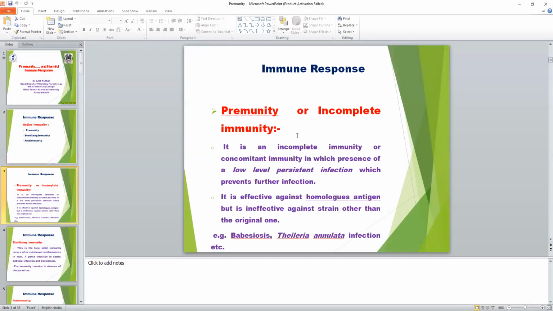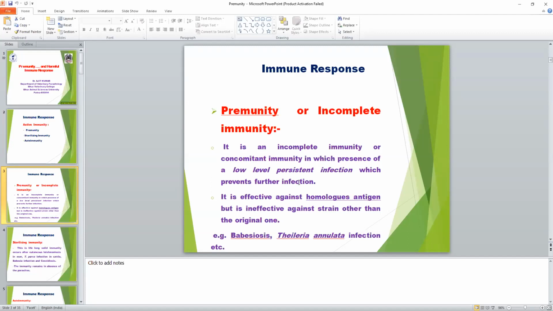Pre-immunity is also known as incomplete immunity or partial immunity. It means no full immunity, no complete immunity occurs inside the host. It is an incomplete or premunition immunity in the presence of a low level of persistent infection which prevents further infection. It means inside the host a low level of parasite infection persists, which prevents further infection.